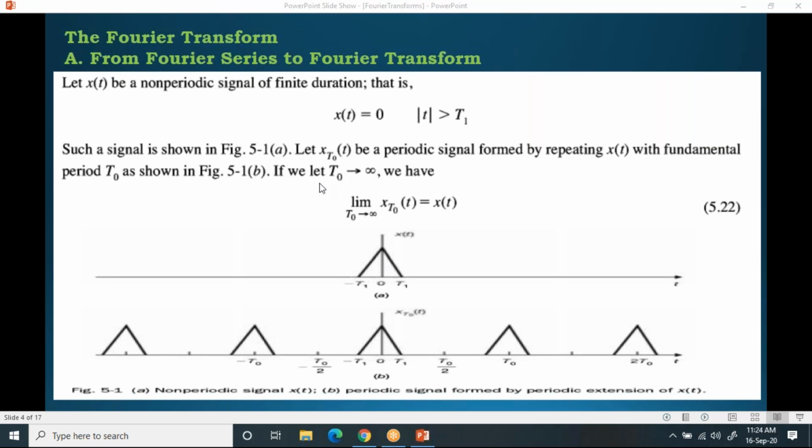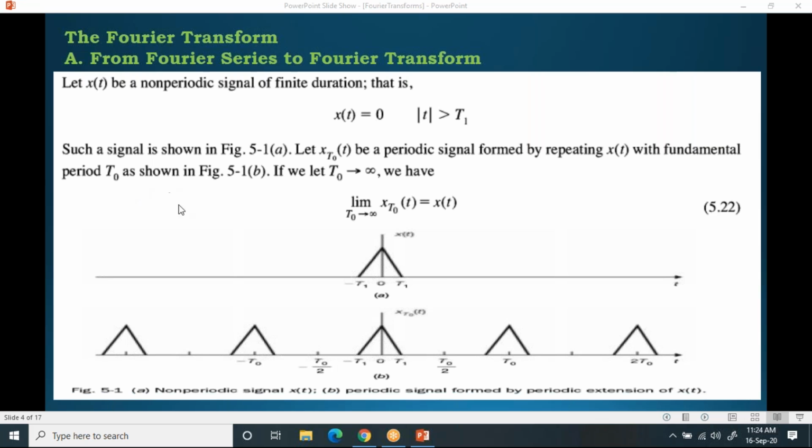Now if we let this t naught tend to infinity. Now observe the second waveform. The first waveform is a non-periodic signal of finite duration, existing over the finite interval from minus t1 to t1. This is the equation for that.